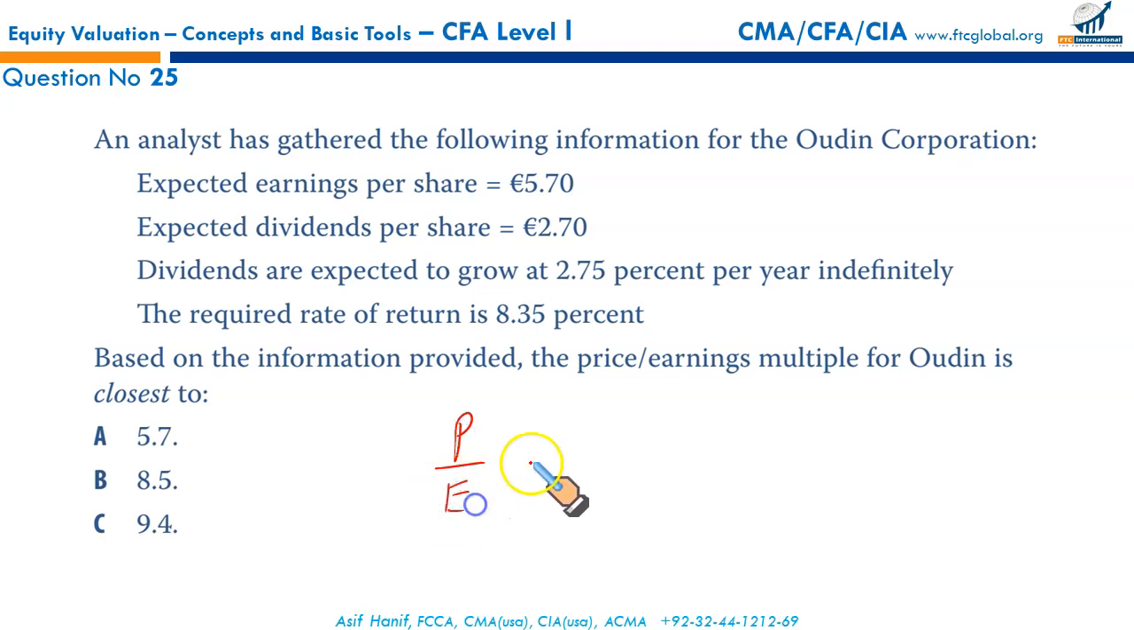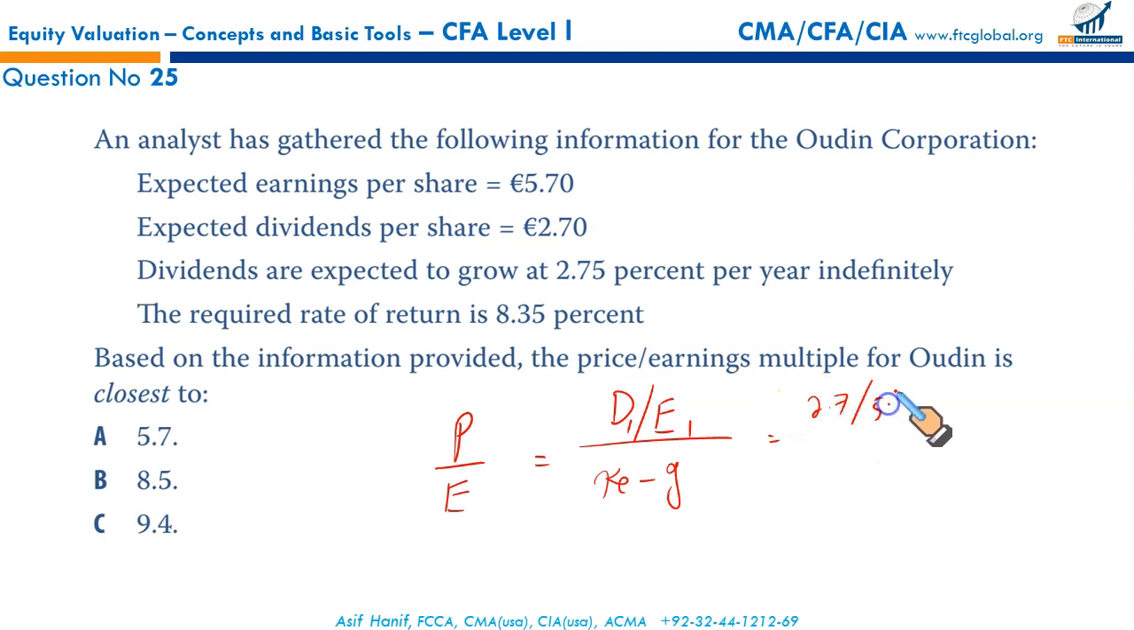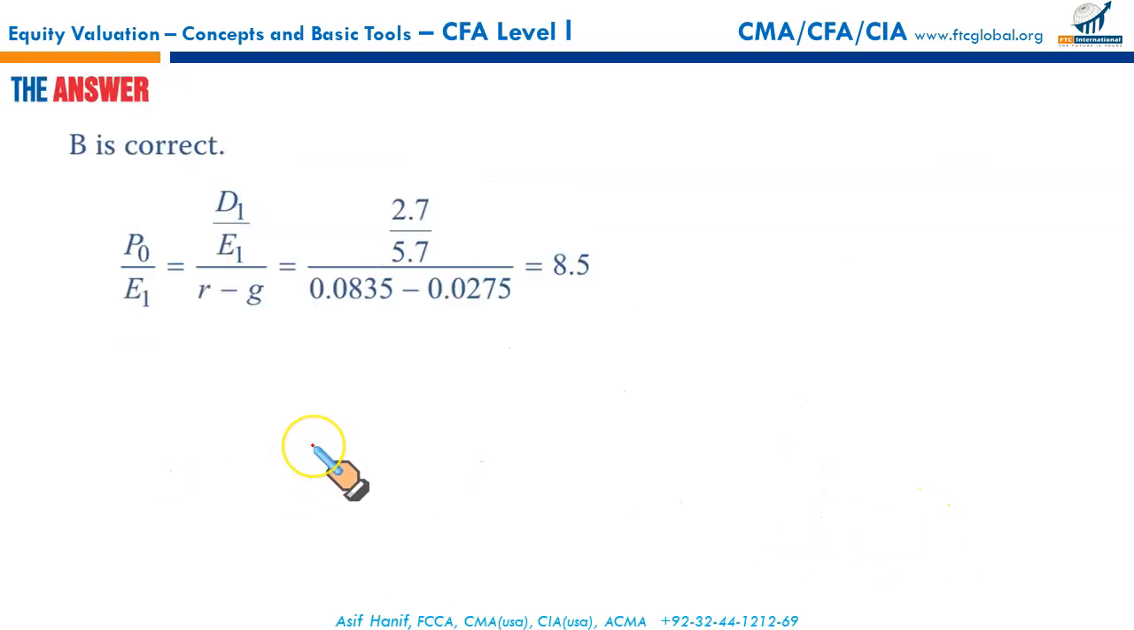Price earnings multiple, we just learned a formula a little while ago. Dividend upon the earnings, that is the dividend payout ratio for year 1, divided by the cost of equity minus growth rate. Plug in the numbers. Dividend expected is 2.7 out of the total earnings per share of 5.7, divided by the desired rate 8.35% minus 2.75% as the growth rate. If you solve all this, it gives you 8.5. So this is the price earnings multiple. That's B.